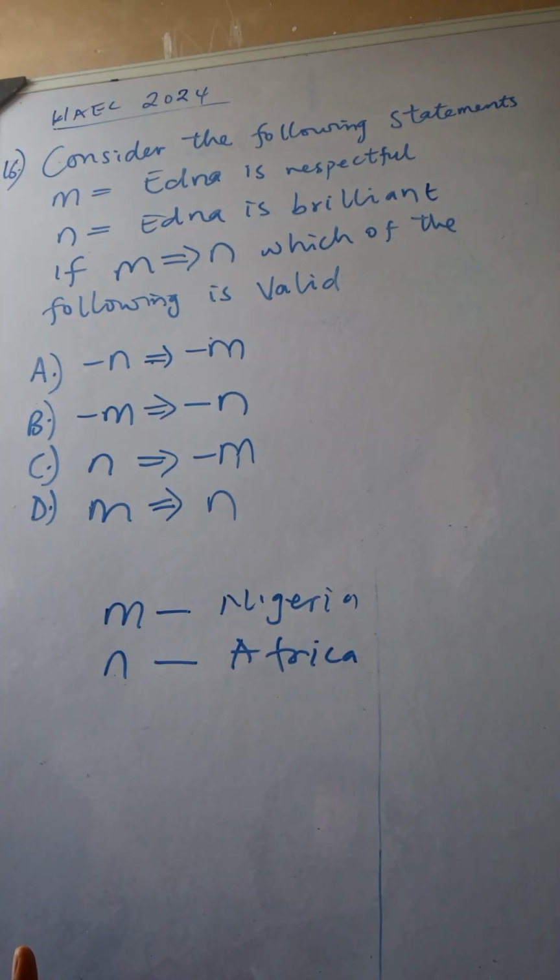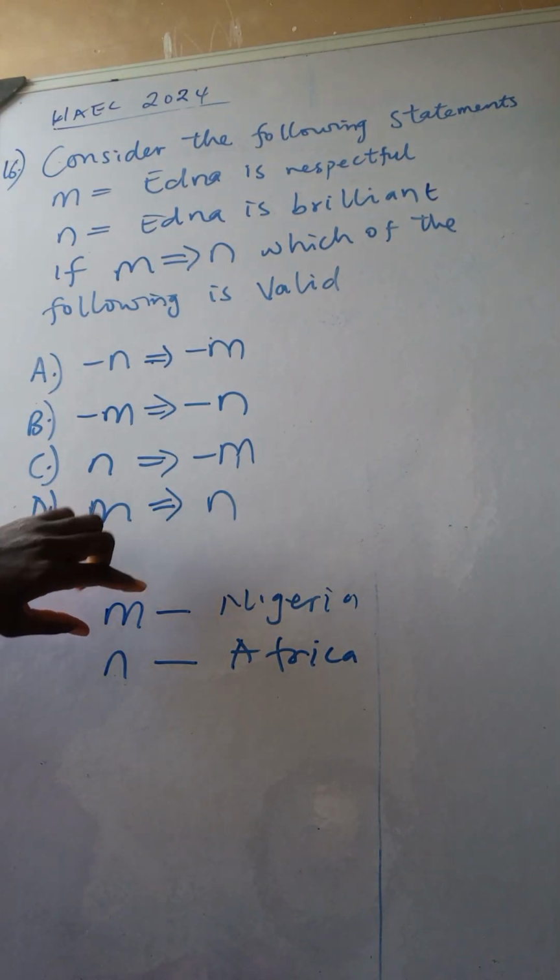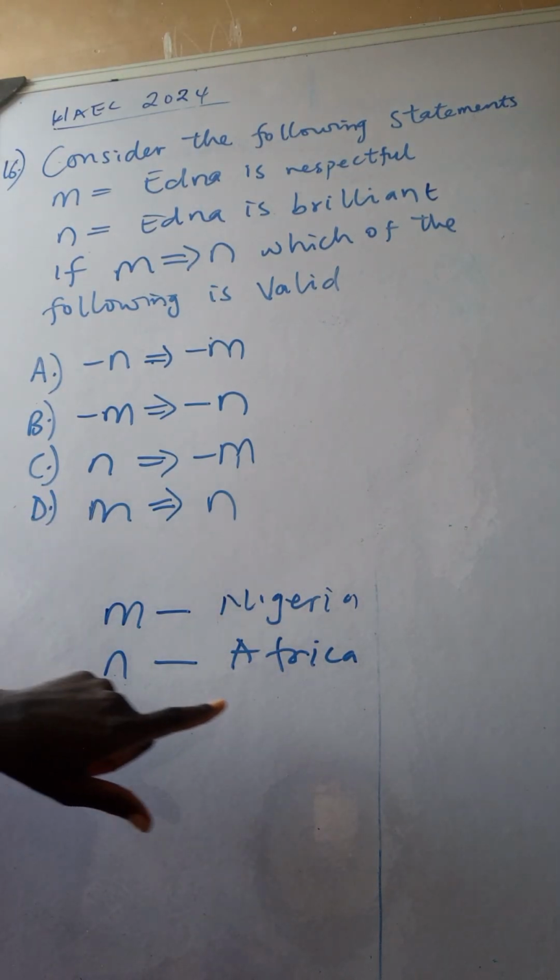You don't need to ask that person, are you from Africa? If someone tells you he's from Nigeria, you don't need to ask whether he's from Africa. But if someone tells you that he's from Africa, you need to ask, are you from Kenya? Are you from Zimbabwe? Are you from South Africa? Where are you from? But automatically, if someone tells you it's Nigeria, it implies that he's from Africa.